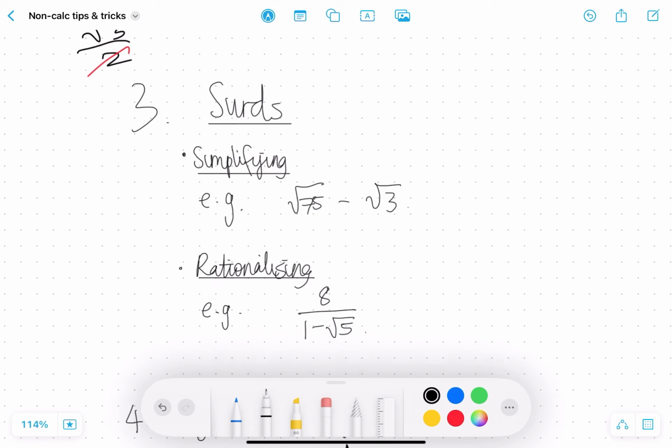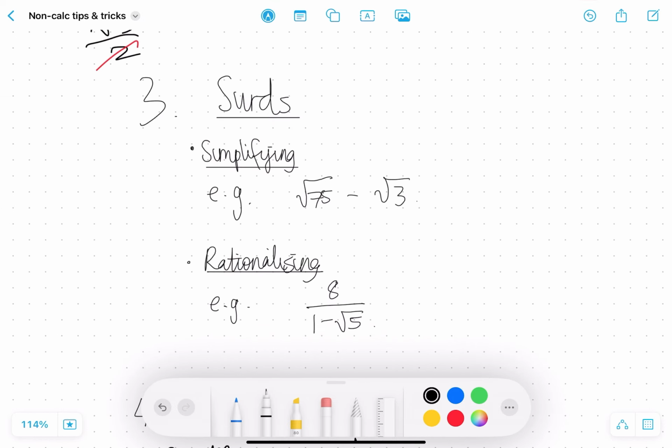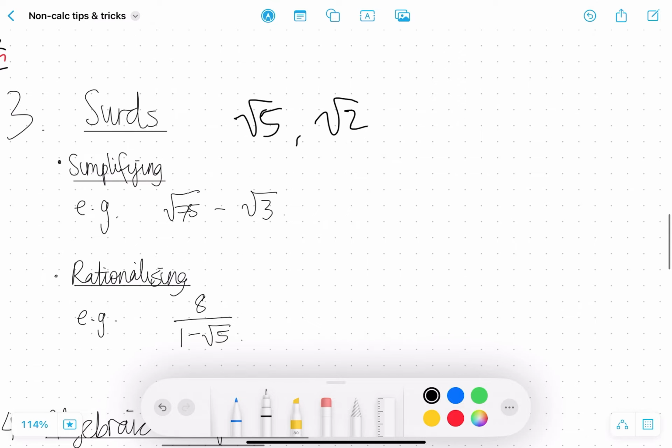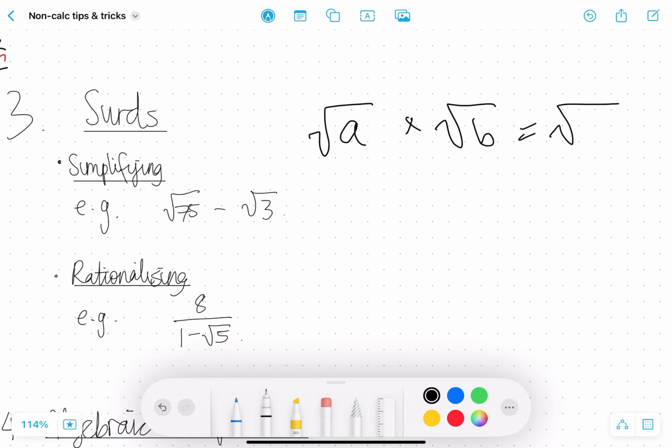And now we move on to the next one. Number 3, surds. Surds are irrational roots. For example, root 5 or root 2 are surds. One key property of surds you need to know is that one surd, root a, multiplied by another, root b, is equal to the root of their product, ab. This will help you a lot, especially when one of these numbers is a square number, and then you can just take the square root of it as an integer.